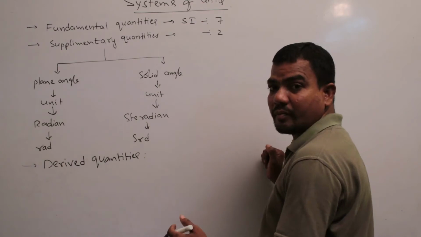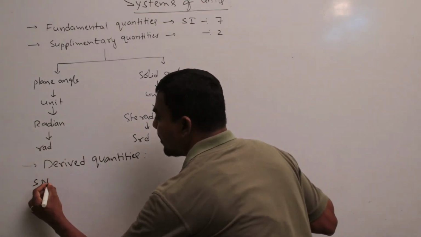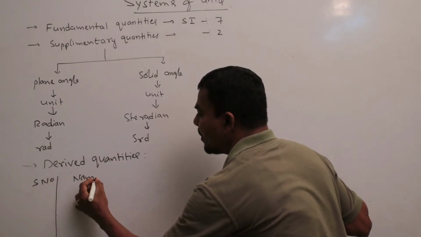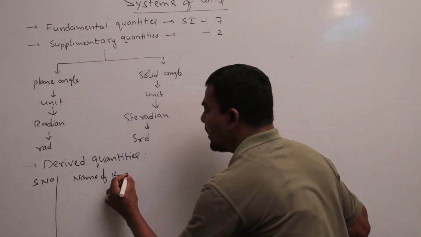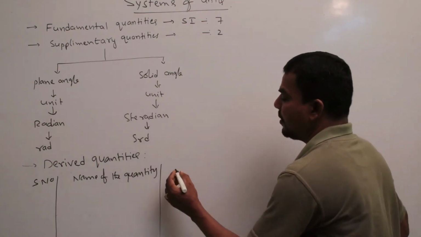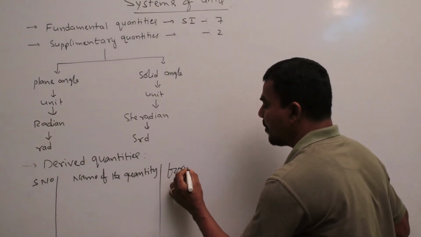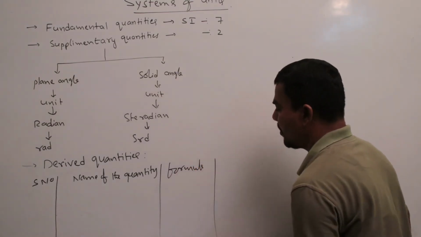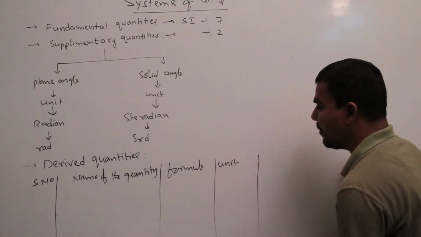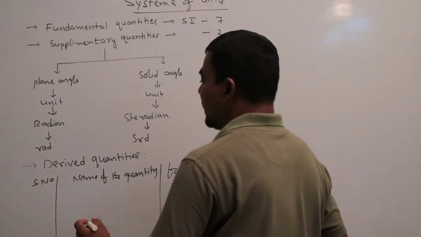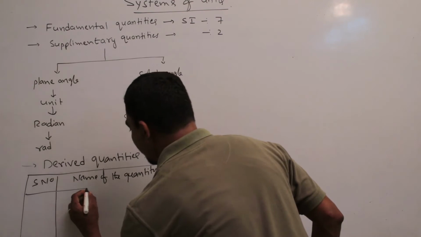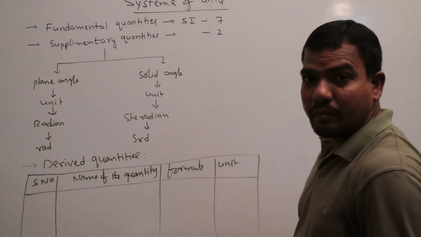So what are they? In the table: serial number, name of the quantity, formula, and units. See the table. Okay, first one.